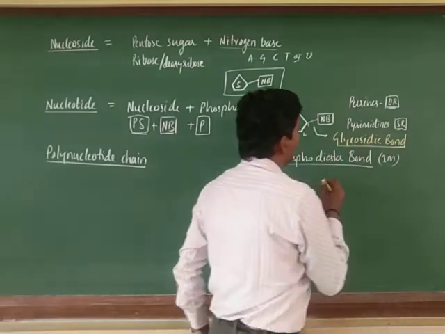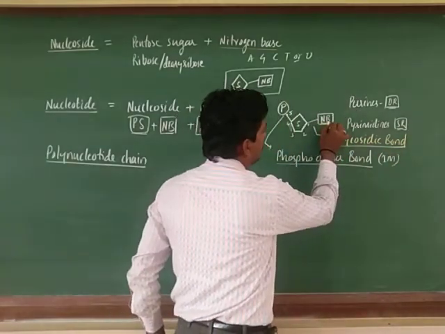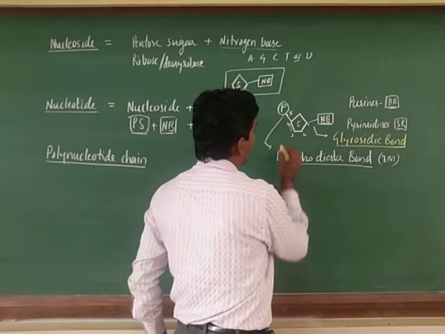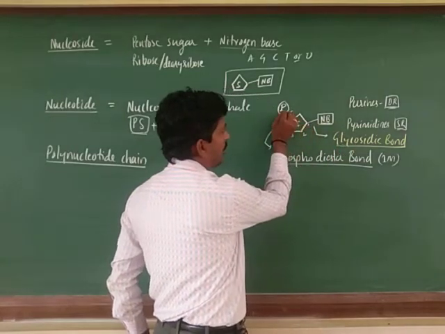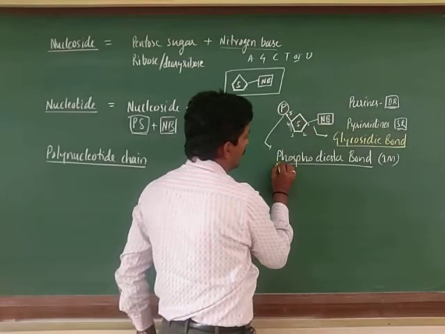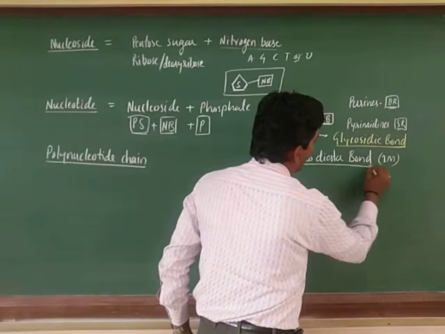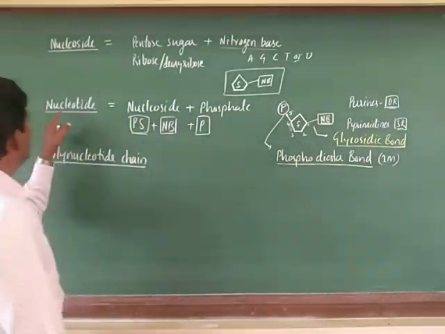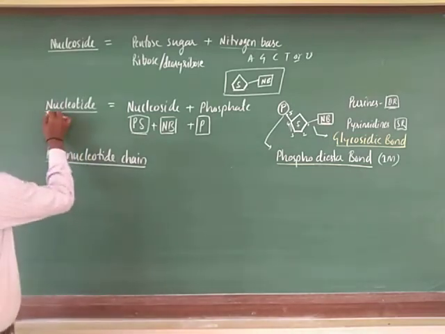The bond formed between nitrogen base and sugar is called the glycosidic bond, and the bond formed between phosphate and sugar is known as the phosphodiester bond.